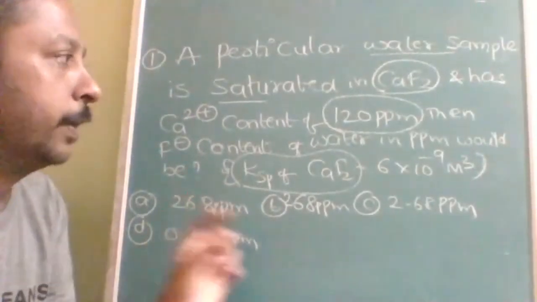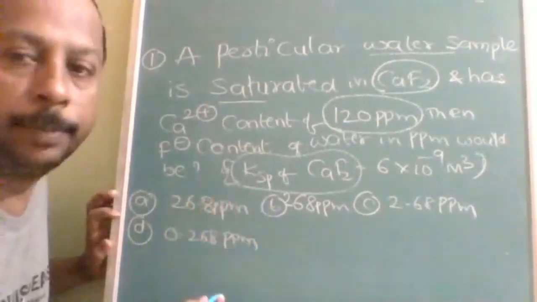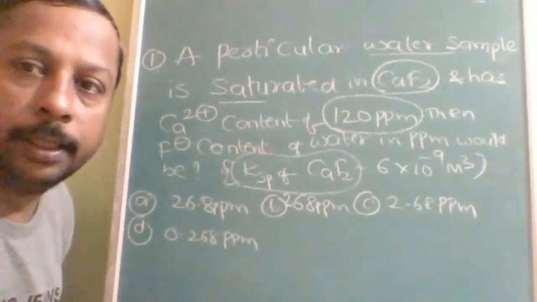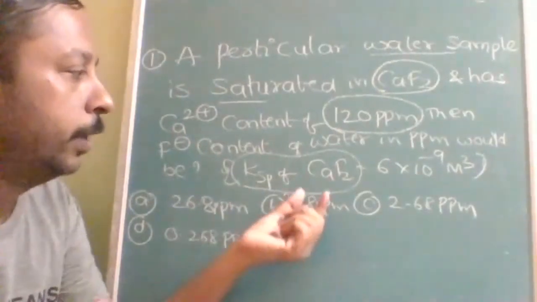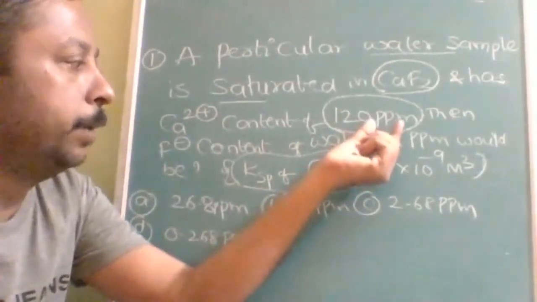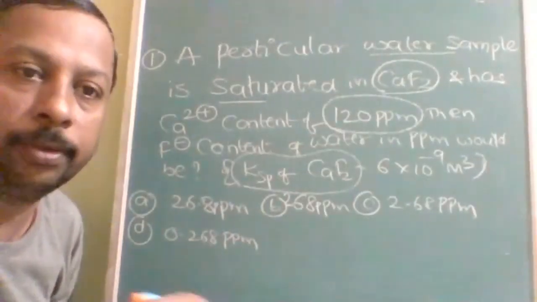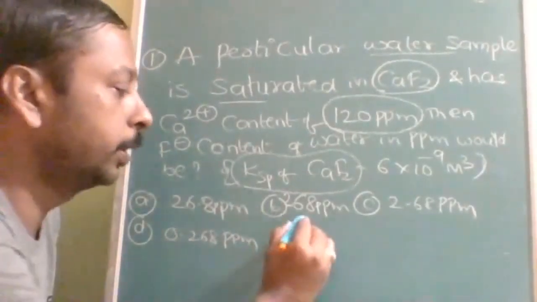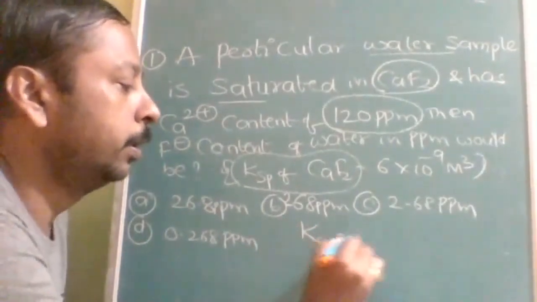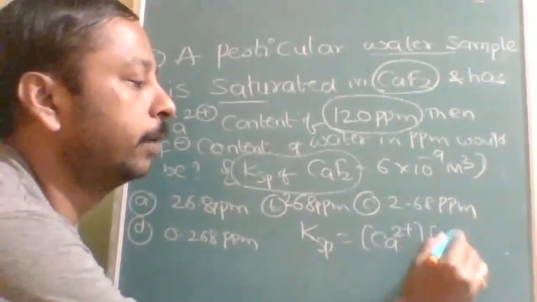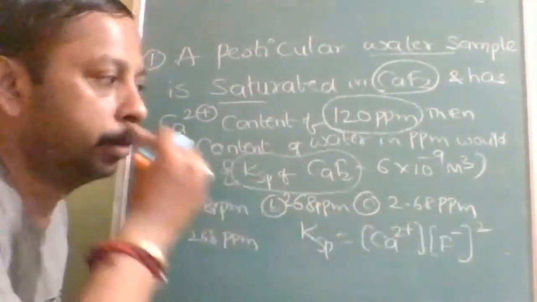We will simply first of all use the Ksp. The problem with Ksp is that we are having the information in ppm. In Ksp we will substitute in terms of molarity. So Ksp is equal to calcium 2+ concentration times F- concentration to the power of 2.